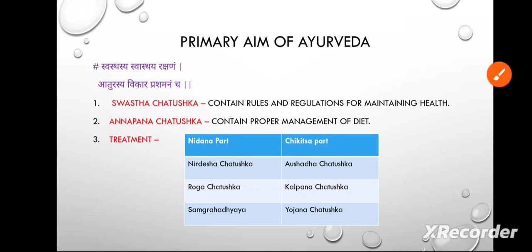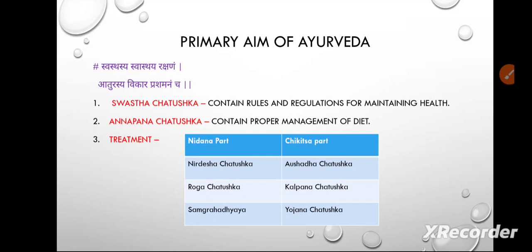Now, let's know about a new point. The primary aim of Ayurveda means what Ayurveda does in your life. What is the goal of Ayurveda? It is all told in this sloka: swastasya swastha rakshanam aturasya vikara prasamanam cha. The first point is Swastha Chatushka, which contains rules and regulations for maintaining health. In that we have to know how to maintain health. Some rules and regulations are there. If we follow the rules and regulations, then only the body will be swasthya.